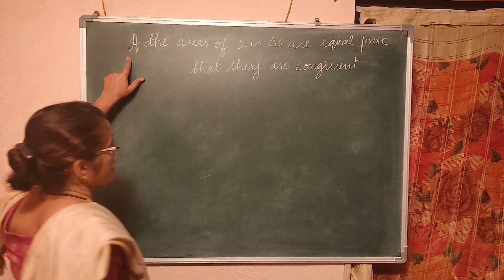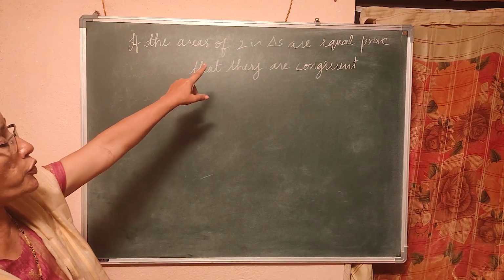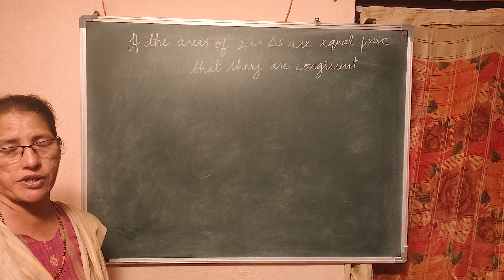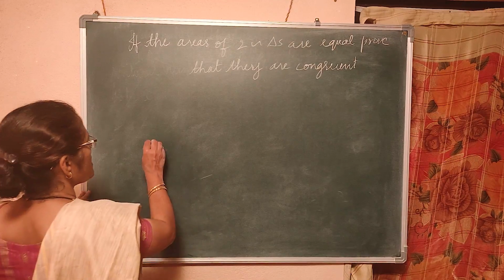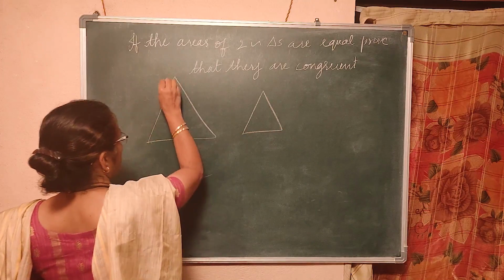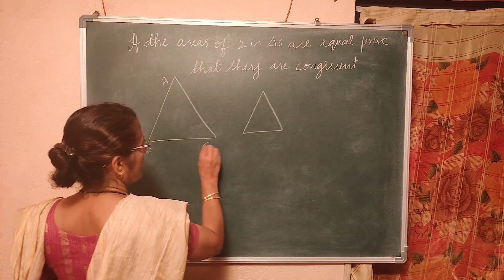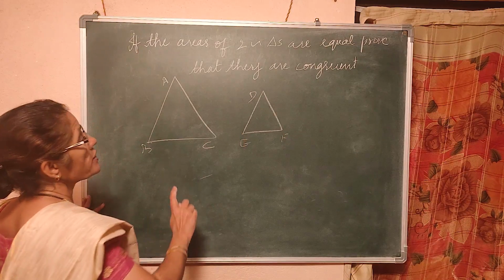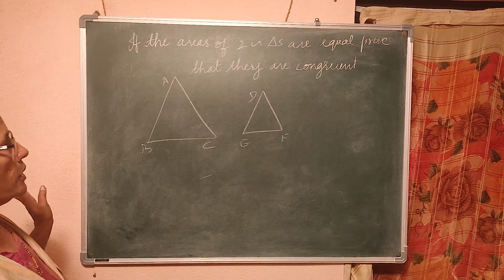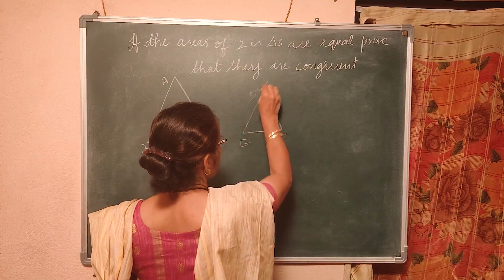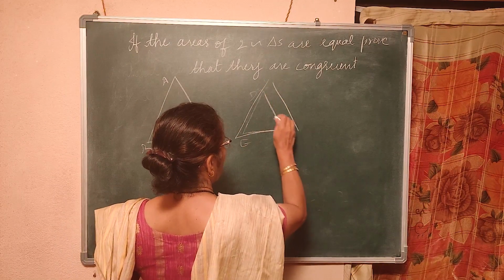Our next question is: if the areas of two similar triangles are equal, prove that they are congruent. I draw two similar triangles ABC and DEF. Areas of the two similar triangles are equal, so equal means DEF should also be of the same size. Am I right?